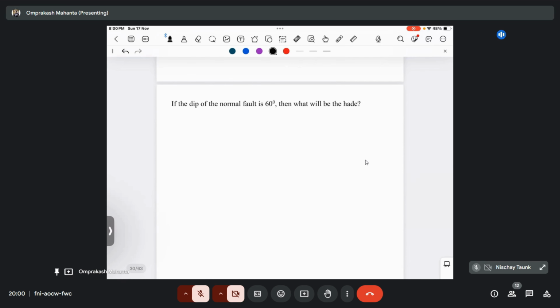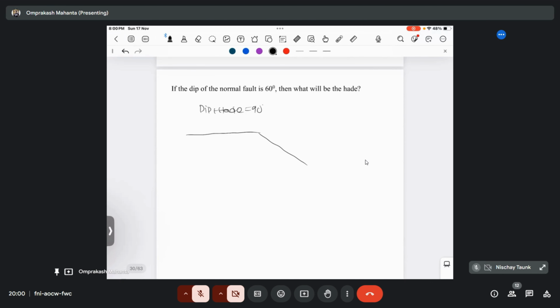If the dip of the normal fault is 60 degrees, what will be the rake? So remember that rake is a complementary angle, right? Dip plus rake are basically equal to 90 degrees. So if I draw a normal fault, what will be the condition for a normal fault? Someone please let me know what the conditions for a normal fault are.